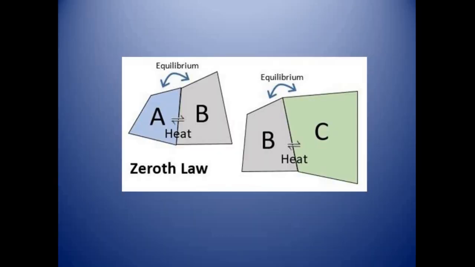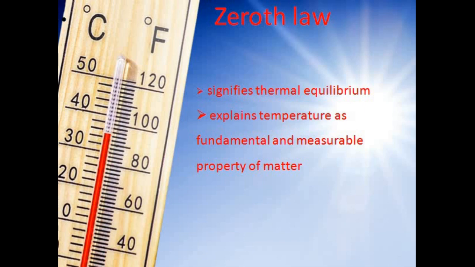Let us see one by one. First comes the zeroth law of thermodynamics. Zeroth law of thermodynamics states that if there are two bodies A and B in thermal equilibrium with each other, and the body B is also in thermal equilibrium with C, then eventually A will also be in thermal equilibrium with the third body C. When there are a number of systems in equilibrium, we know that there is a common parameter among them. By the term thermal equilibrium, we mean that the common parameter is temperature. That is, the zeroth law signifies temperature as a fundamental and measurable property of matter.